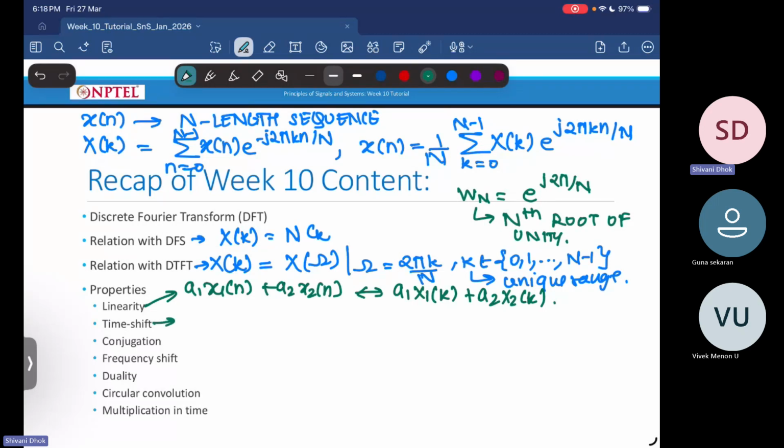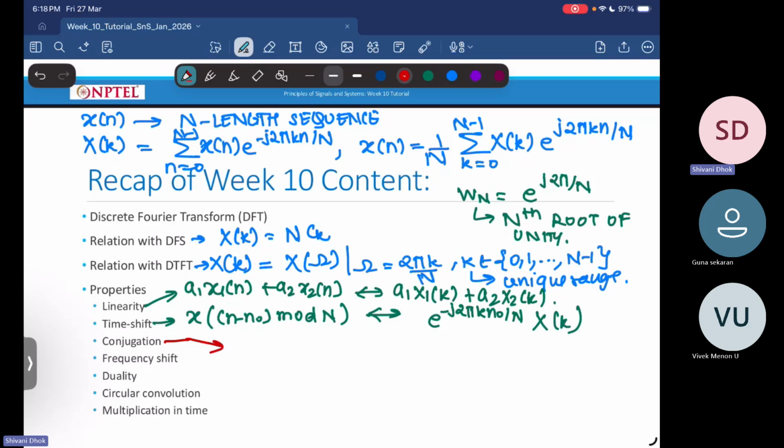Then when you cyclically shift your signal, and cyclic shift is done with the help of your modulo operation, that is x of n minus n naught modulo N, that will give you Fourier transform as e power minus j 2 pi k n naught by capital N times X of k. Then we looked at conjugation property.